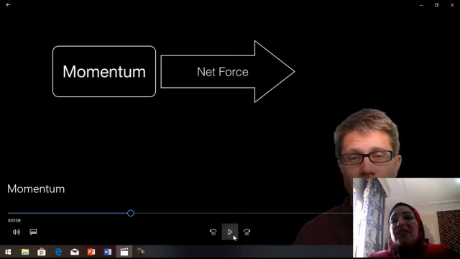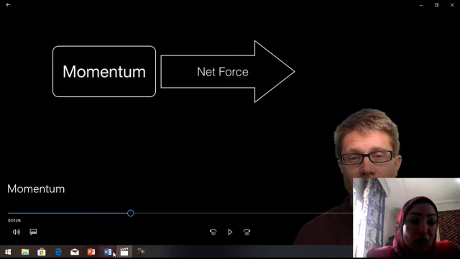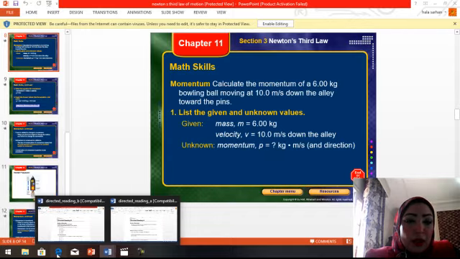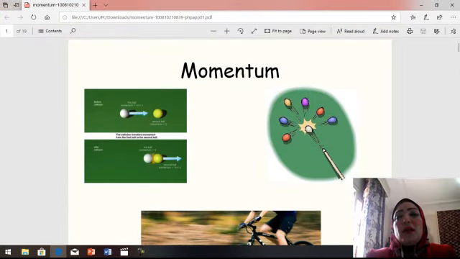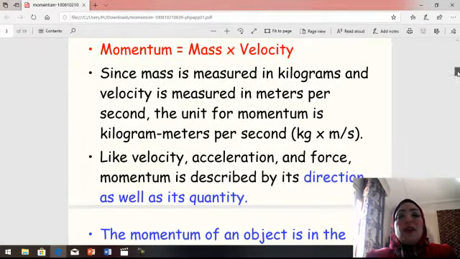So grade 7, momentum is the multiplication of mass times velocity. Let's see here. Okay, this is the momentum.